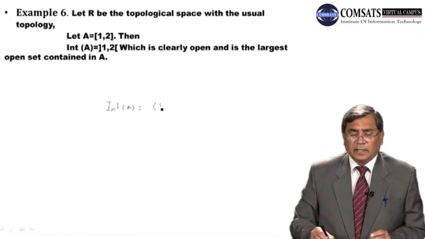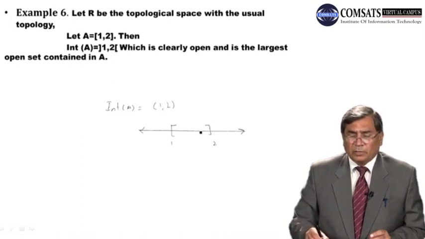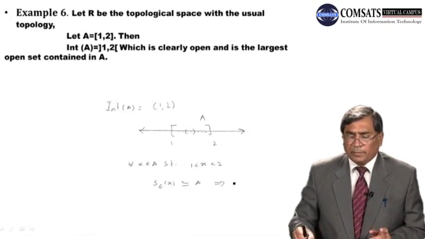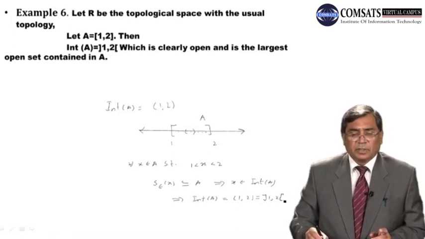All the points on the real line except the endpoints 1, 2: for all other points lying inside A, we can find an open interval which is lying inside A. So for each x belonging to A, such that x is not 1, x is not 2, less than 2 and greater than 1, we can find an open sphere with center at x and radius epsilon, negligibly small, which is again contained in A. This implies that x is an interior point of A. Therefore, the interior of A in this case is the open interval (1, 2), which is clearly open and is the largest open set contained in A.